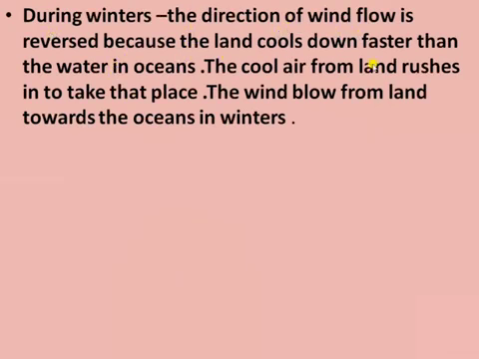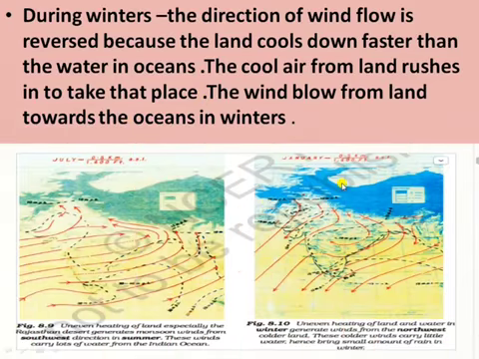Next is during the winter, the direction of the wind flow is reversed because the land cools down faster than the water in the ocean. In the ocean the water is warmer, so the cool air from the land rushes to take up that place and wind blows from land towards the ocean in winter.